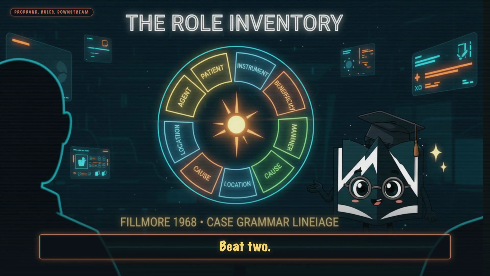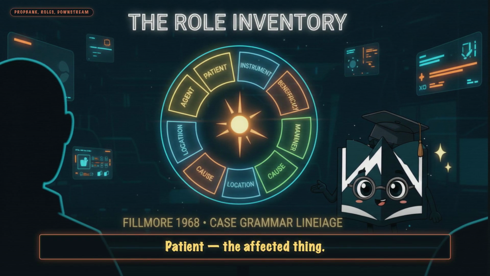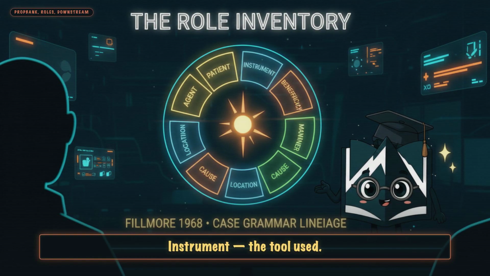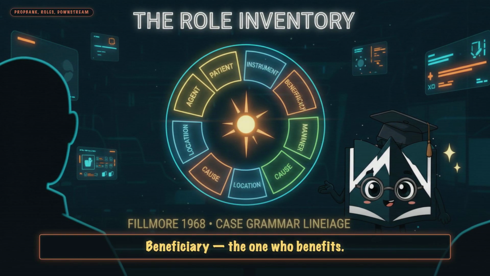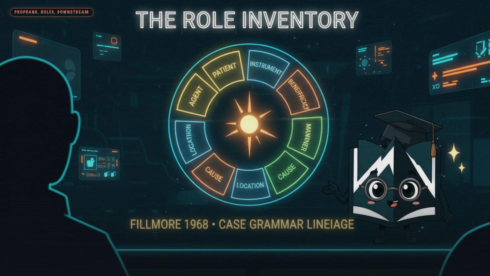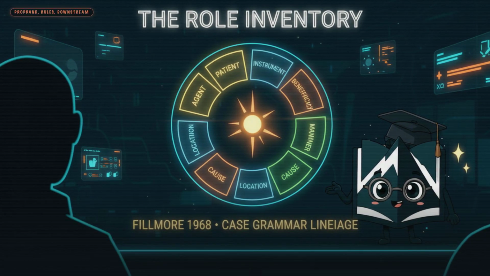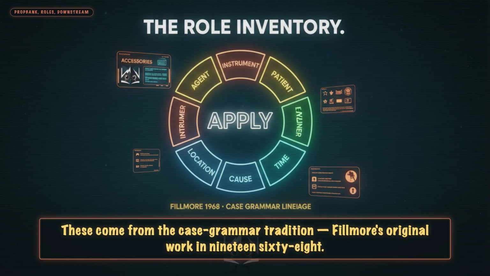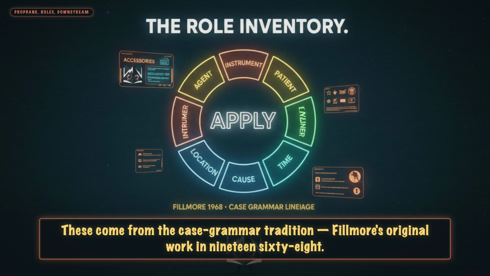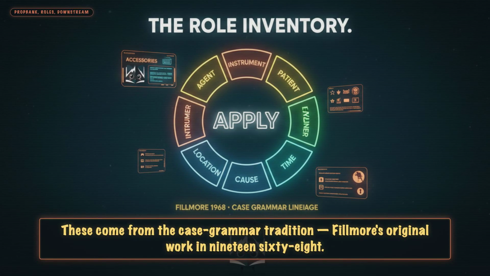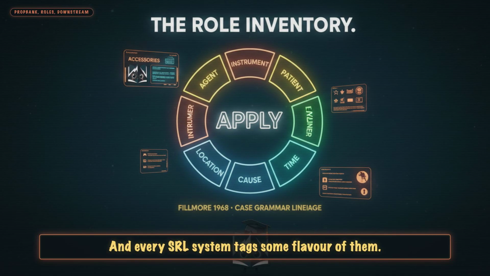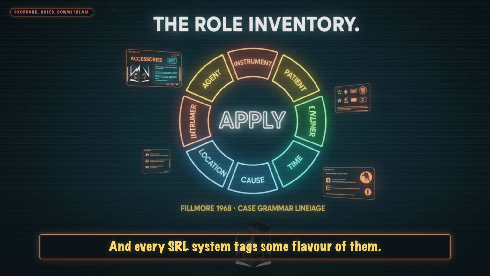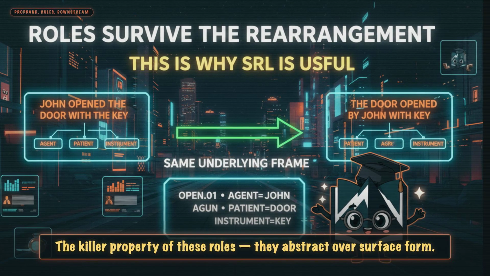Beat 2. The role inventory. Agent, the doer. Patient, the affected thing. Instrument, the tool used. Beneficiary, the one who benefits. Location, where it happens. Time, when it happens. Manner, how it happens. Cause, why it happens. These come from the case grammar tradition, Fillmore's original work in 1968, and every SRL system tags some flavor of them. The killer property of these roles.